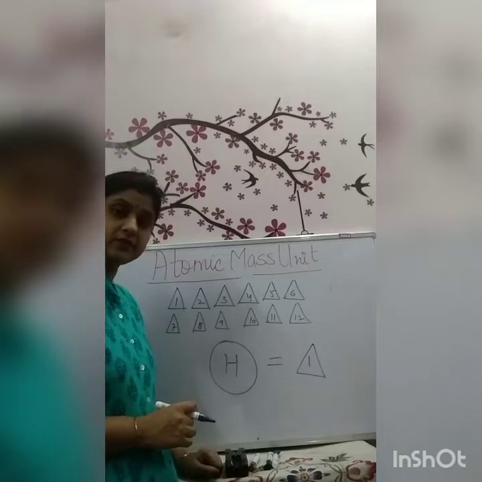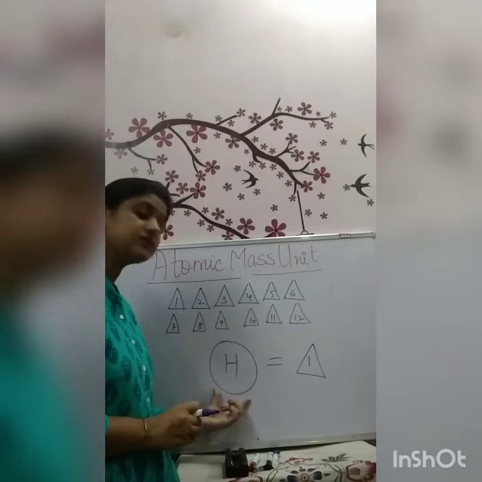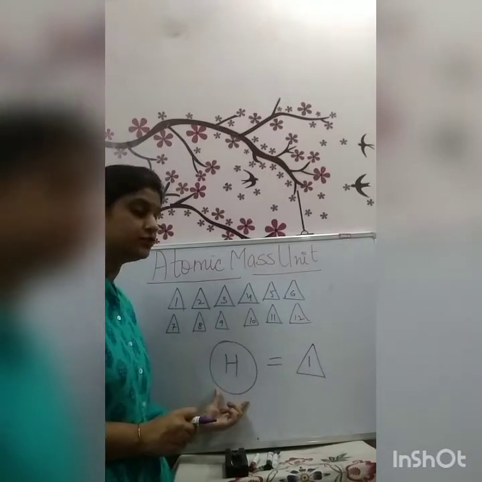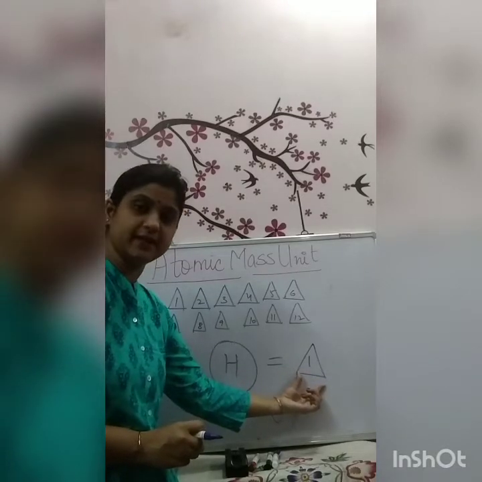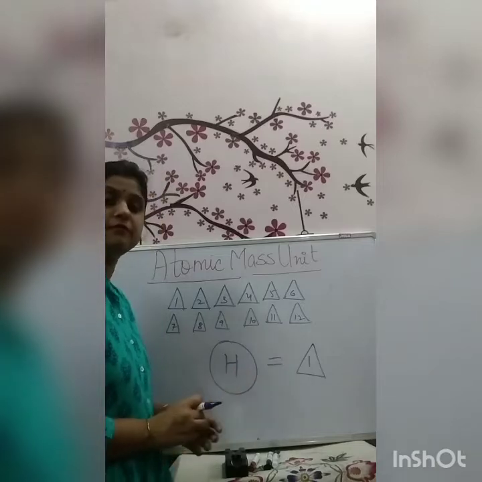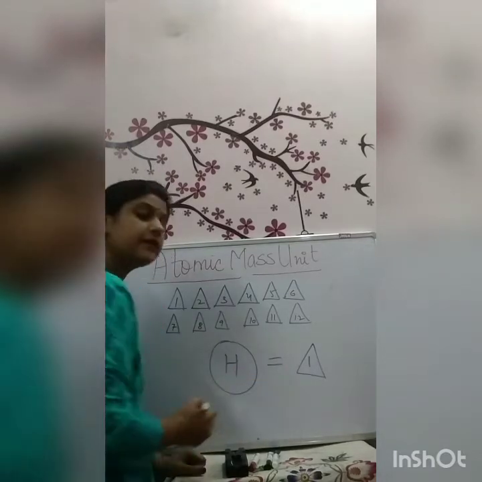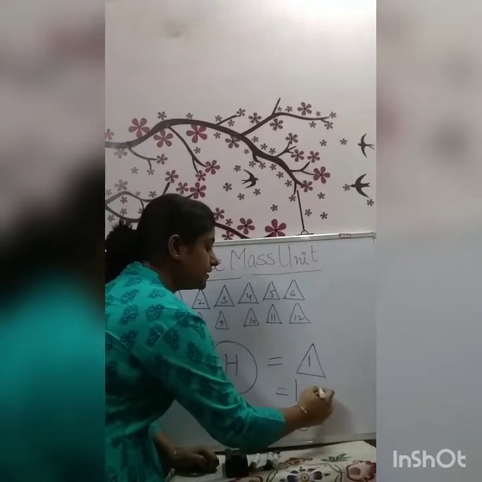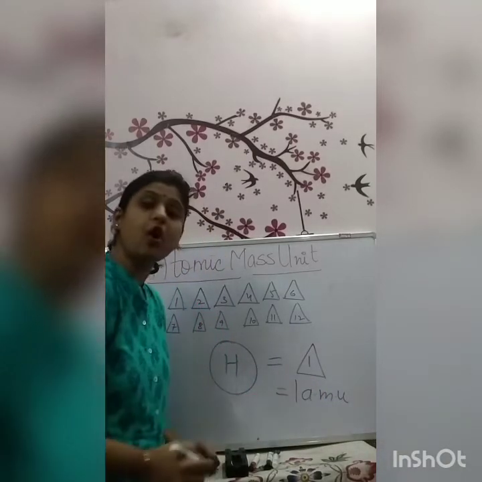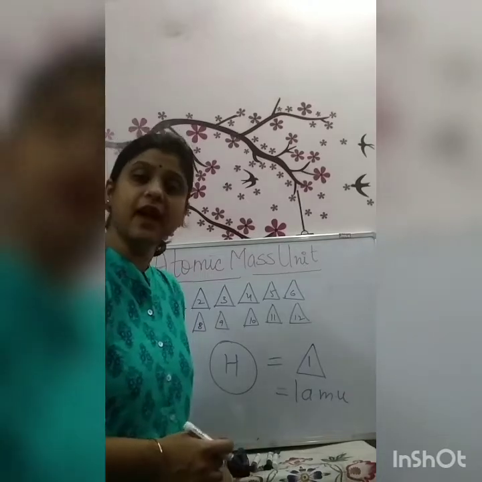So we have found that the mass of hydrogen is equivalent to one atomic mass unit of carbon-12 atom. So from here we concluded that the mass of a hydrogen atom becomes equal to one atomic mass unit of carbon-12 atom.